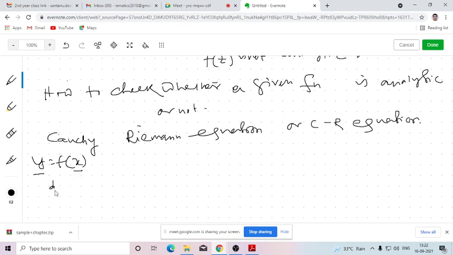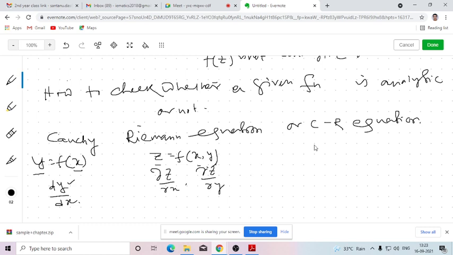So there is only one derivative, dy/dx, that means the rate of change of the dependent variable with respect to the independent variable. Now while we are considering a function of two real variables, f(x, y), since there are two independent variables, you can measure the rate of change of the dependent variable with respect to both the independent variables separately. So there are two partial derivatives, del z/del x and del z/del y.